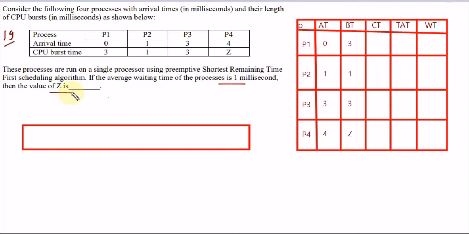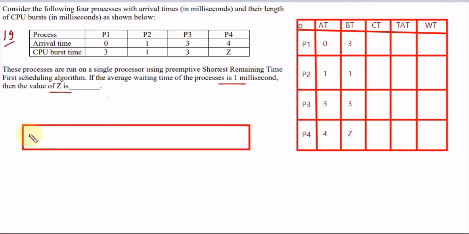So this is our data that we have been given. These are our processes, these four processes with arrival time and burst time. We have to execute them using shortest remaining time first, and this is a preemptive algorithm. So this is our Gantt chart.